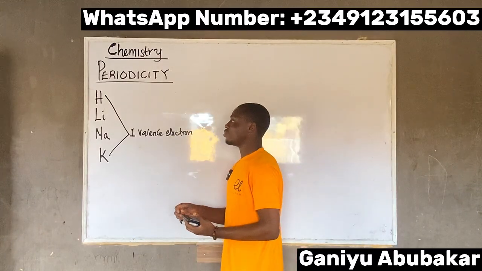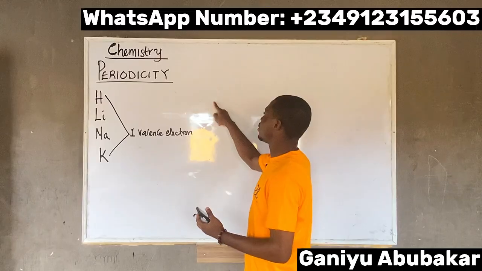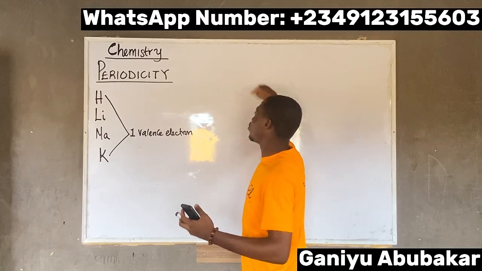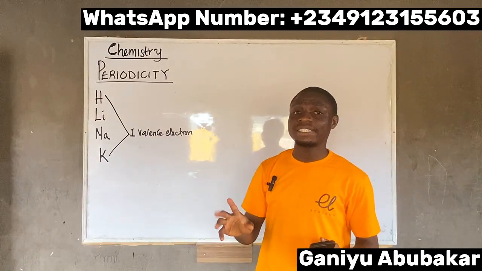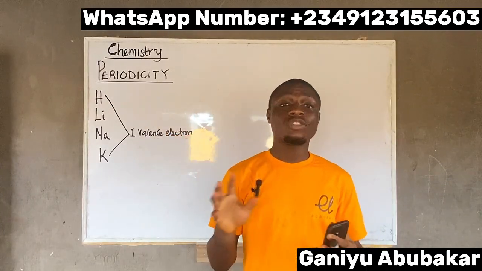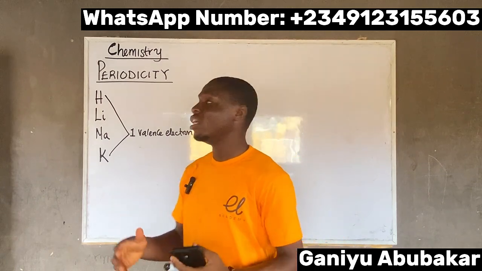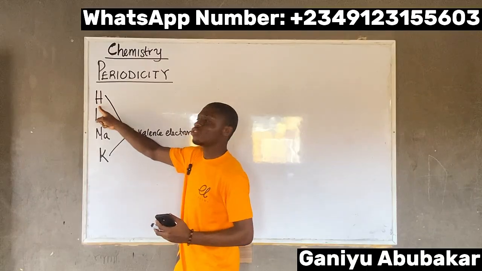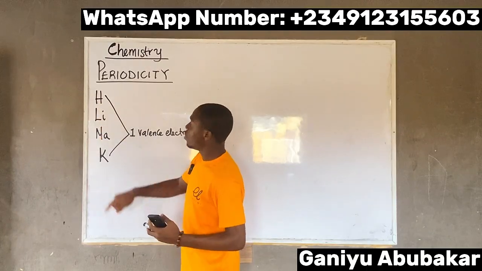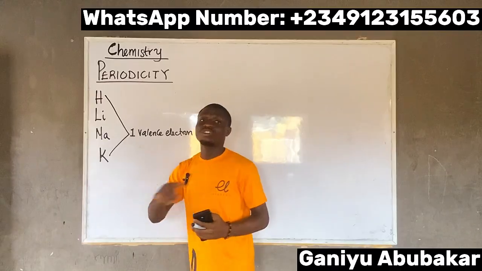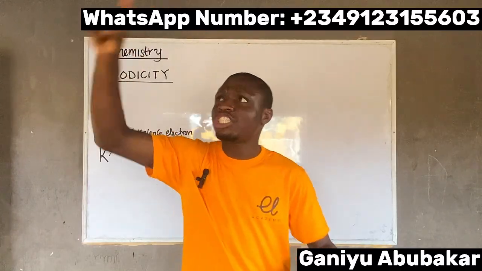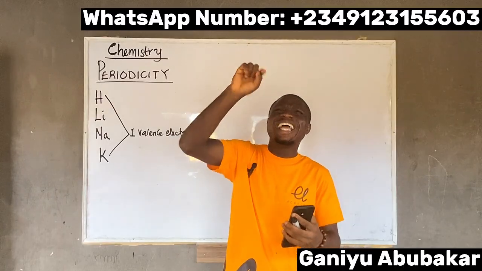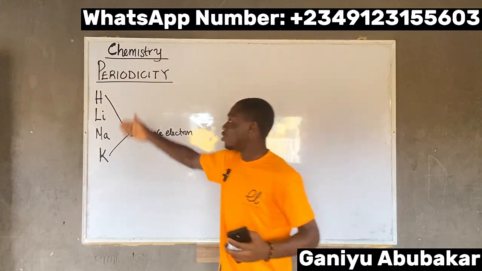If I draw the shells, K shell, L shell, M shell, the last electron, in the outermost shell of any atom, is called the valence electron. If I draw the shells for hydrogen, lithium, sodium, and potassium, you observe that the last shell for each of them has one electron.